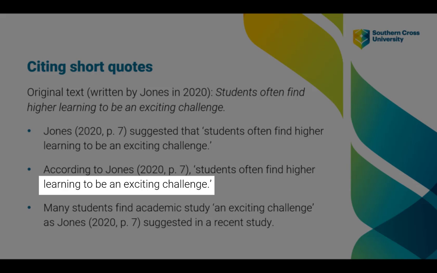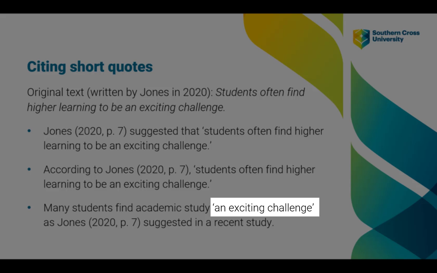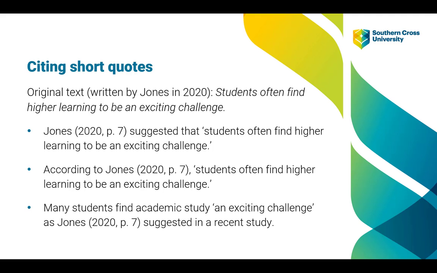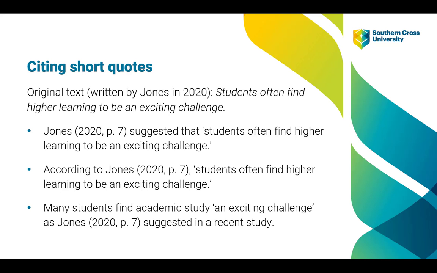A comma is placed immediately after the citation, and then we have the full quote inside single quotation marks. The third example uses a fragment or a portion of the original quote. It has the author further back in the sentence. So, many students find academic study an exciting challenge, as Jones suggested in a recent study. Notice that in this example, the citation, which includes the author name and the date and the page number in brackets, comes after the quote in the final part of the sentence. The last example demonstrates that we don't need to use every word of a quote. We can simply use a fragment to highlight the part that we want to use, but we must always include the page number when using a direct quote.